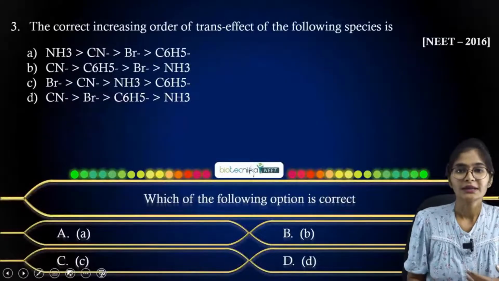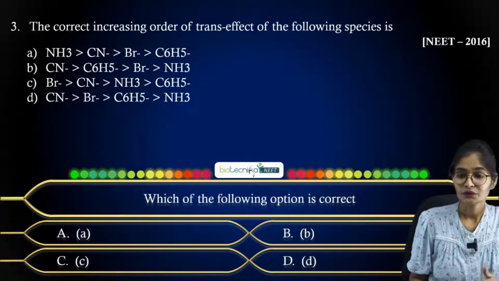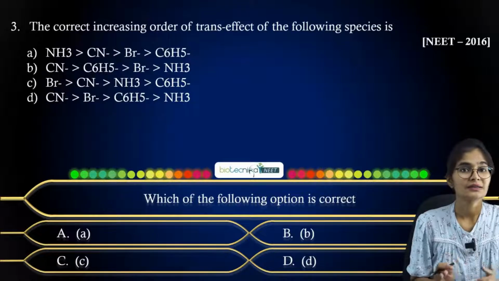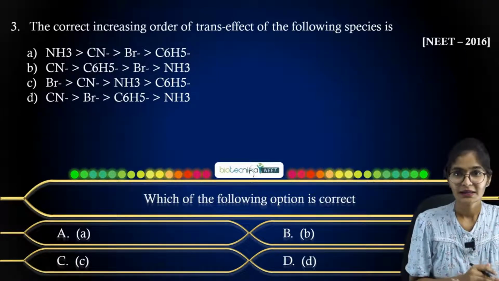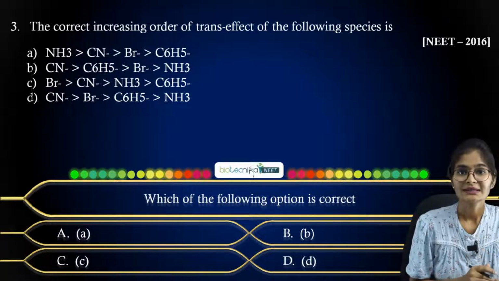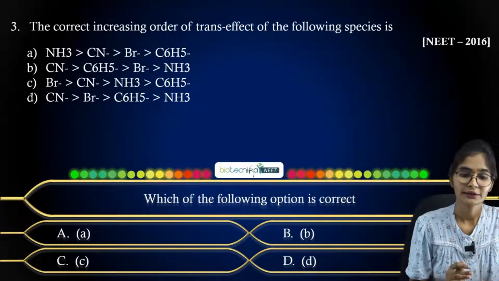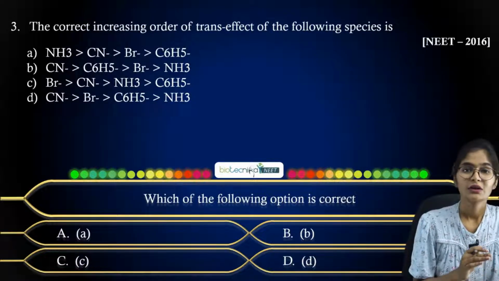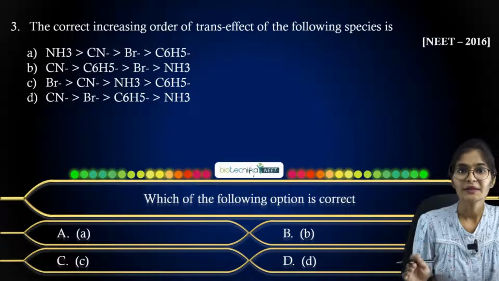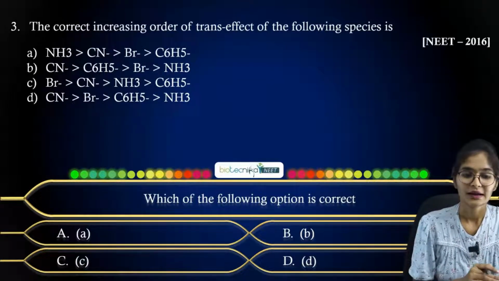Now coming to the next question, the correct increasing order of trans effect of the following species. They have given the trans effect series. Better you know, in coordination chemistry, there you have the trans effect series, right? Now you have to tell me which series is correct. So option A, B, C, D are in the boxes accordingly. Just tell me which option you can choose, the right one.